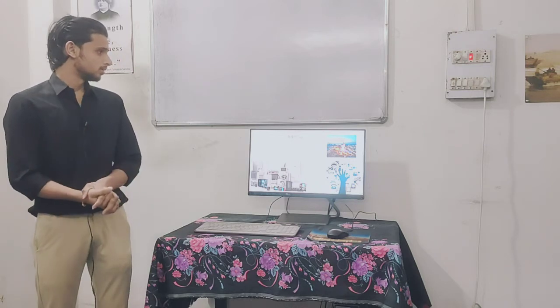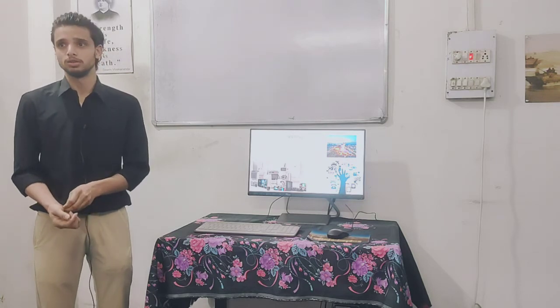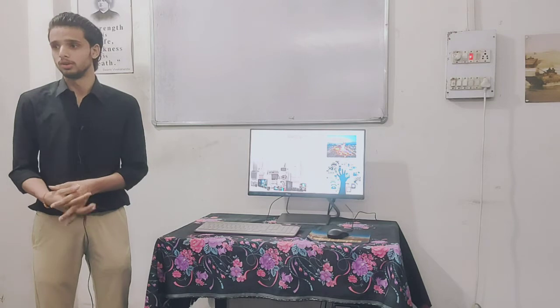So this is the main example of IoT devices working. It also works in the agriculture field, and it actually works in rural areas.